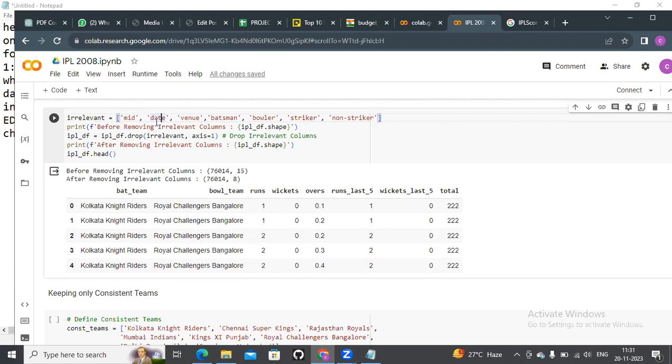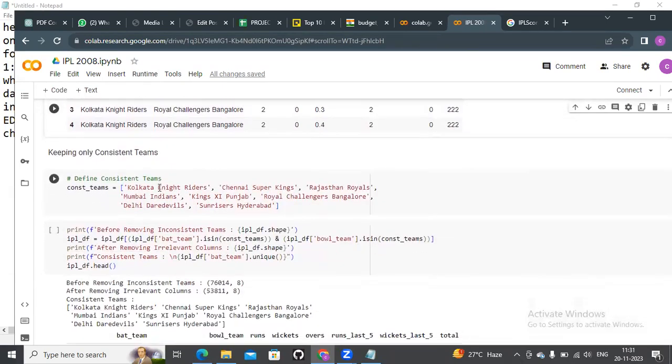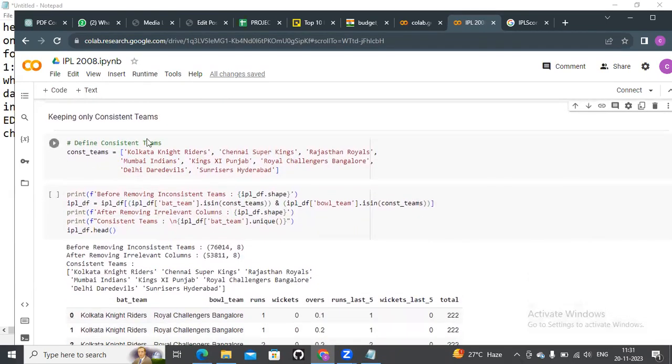These are unrelated columns. So we need to remove those irrelevant columns. Here I only add consistent teams.